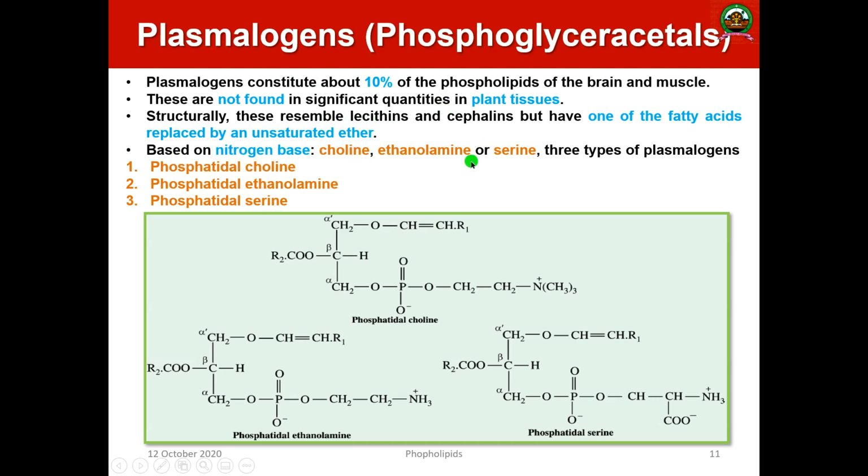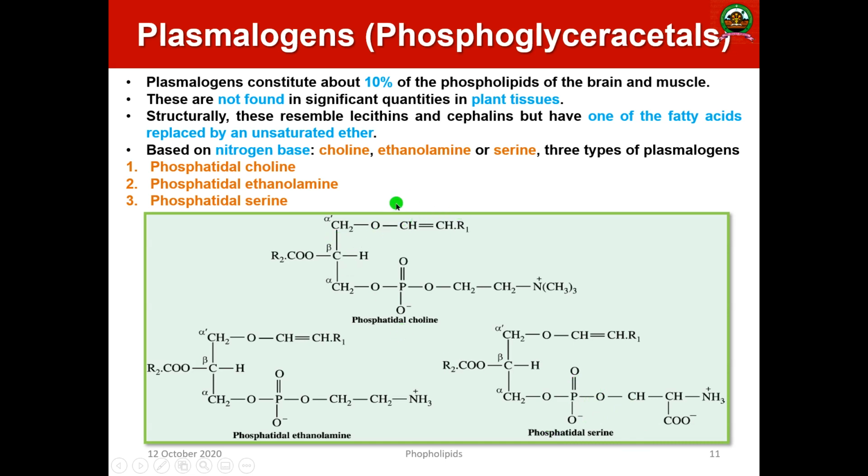If the nitrogenous base is ethanolamine, then that is known as phosphatidyl ethanolamine. If the nitrogenous base is serine, then this is known as phosphatidyl serine. Okay, so this is very simple. Phosphatidyl choline, here the choline residues. Here you can see this is phosphatidyl ethanolamine, and the third one is phosphatidyl serine.